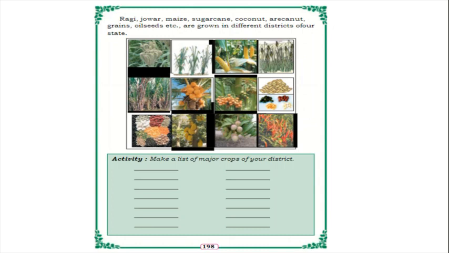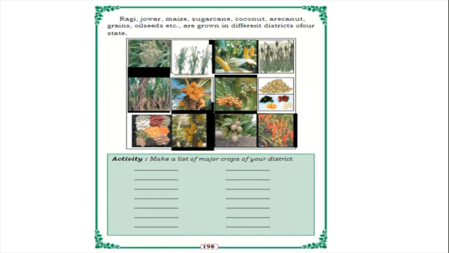It may be rice, ragi, jowar, maize, oilseeds, coconut, areca nut. So many crops they grow. Yes. And the activity: make a list of major crops of your district.